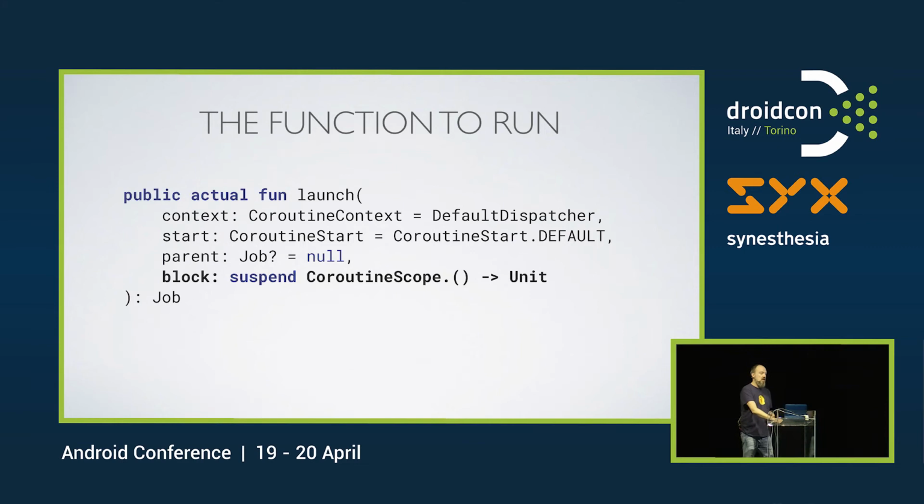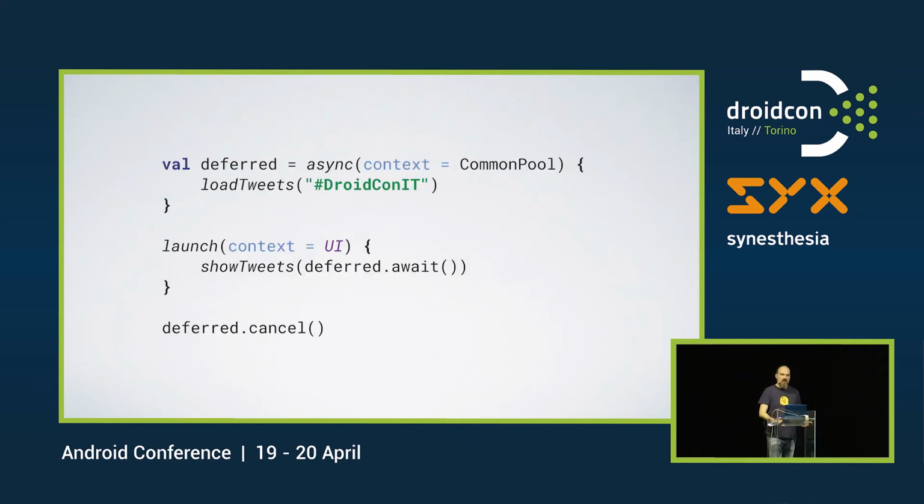So what we can do now, we can also use another coroutine builder, one called async. Instead of returning a job, it returns a deferred object. Think of a deferred object as a promise from JavaScript or a future in the Java APIs. It's something that eventually will have a value. So we can change the first call to async, load our tweets there. We will get a deferred.